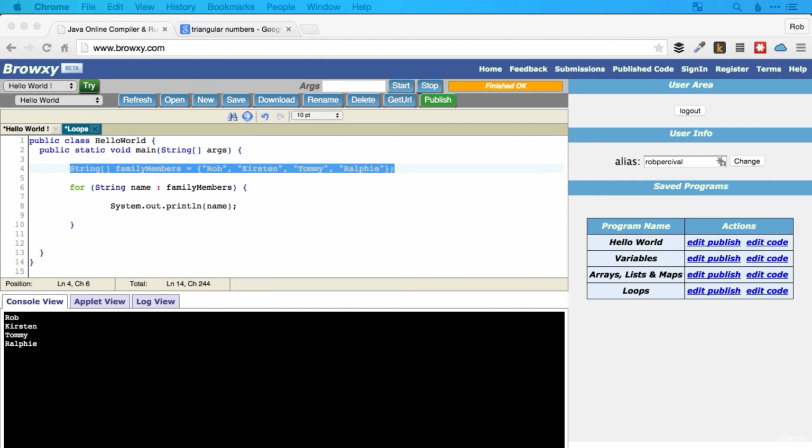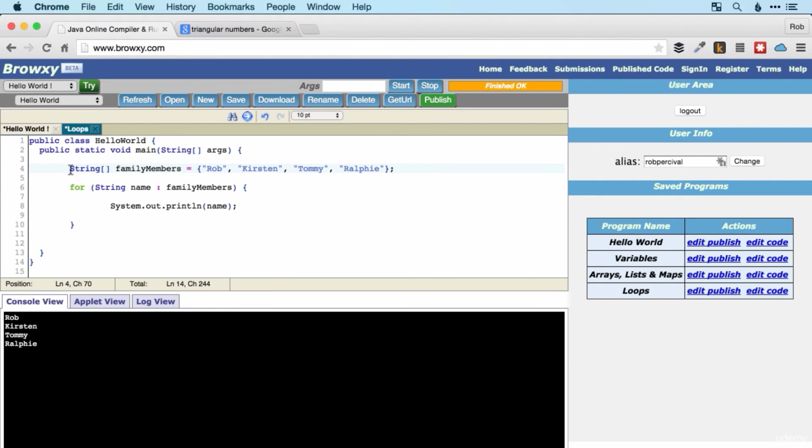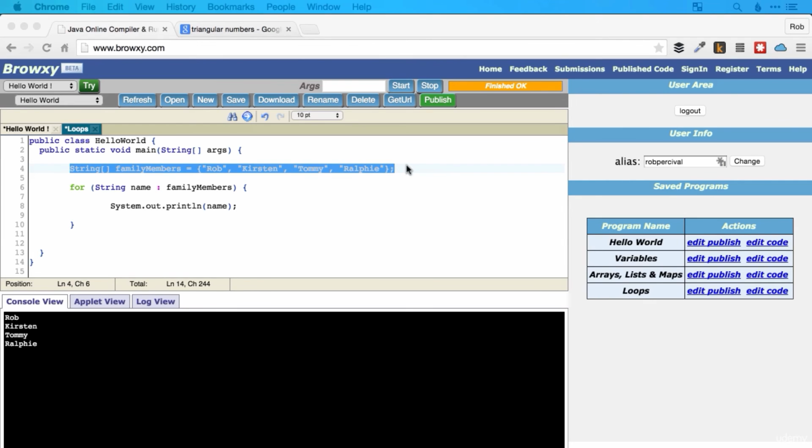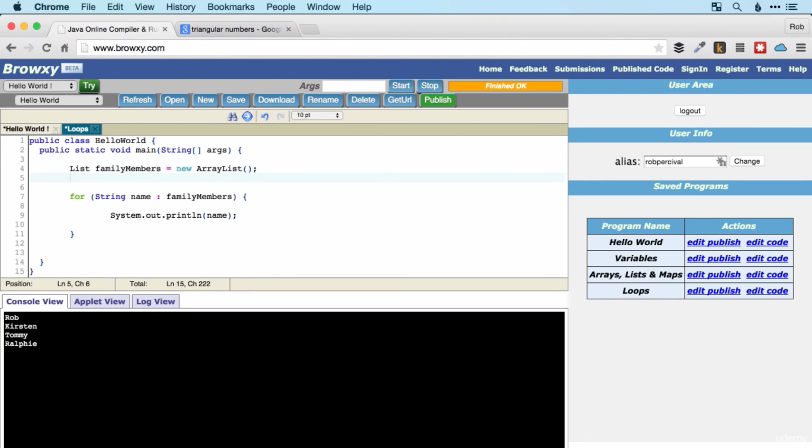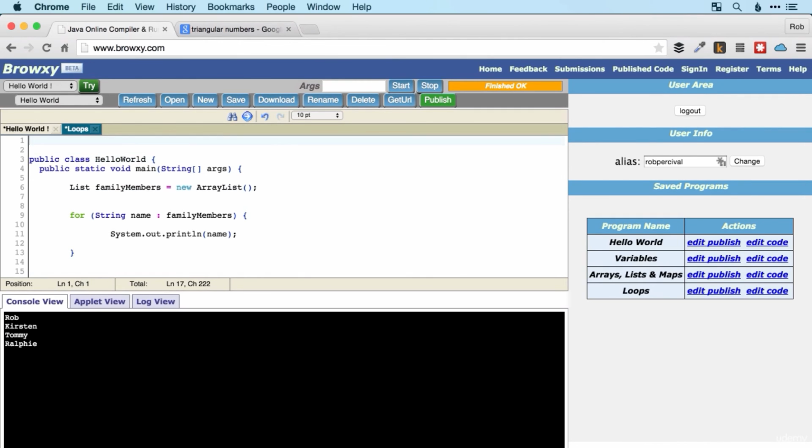All right, I hope you saw what happened and you got some kind of error message. So to create our array list, just like we did in the previous video, we would use list and then family members, and that's a new array list. All very familiar. Before we get any nasty errors, let's make sure that we import what we need. So java.util.star, and then we add our members to our list.